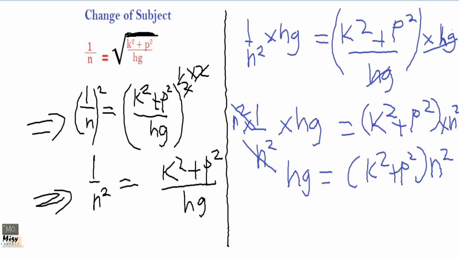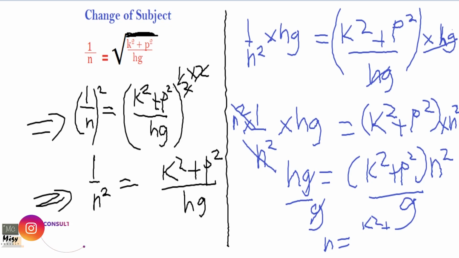But we are looking for h, so we divide through by g. Divide through by g. So we get h equals k squared plus p squared times n squared over g. As simple as that. It's long, but when you take your time and you work step by step, you get things done.